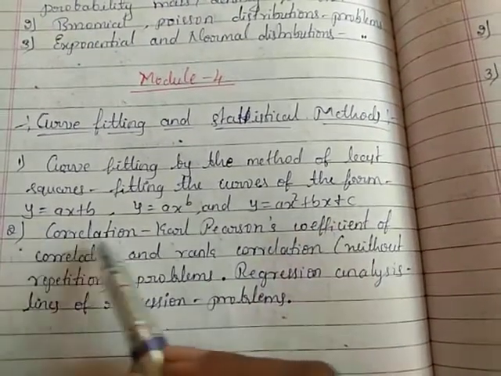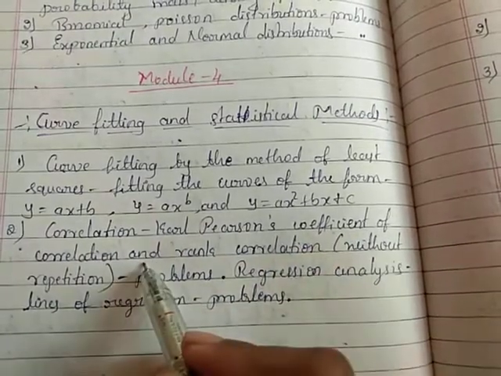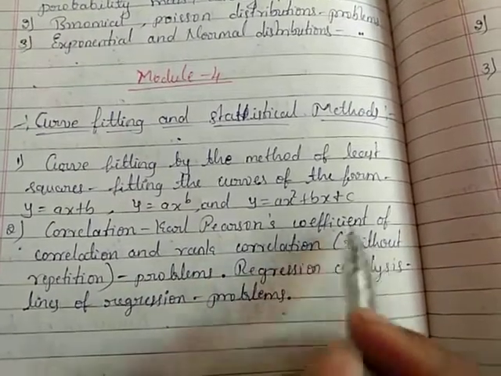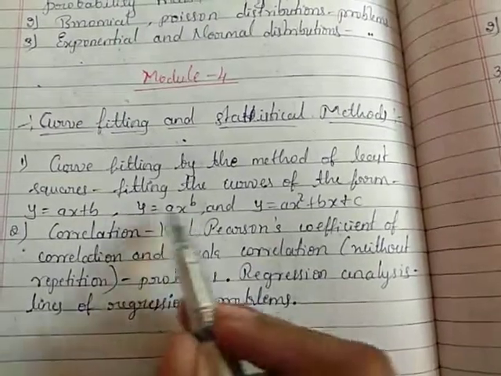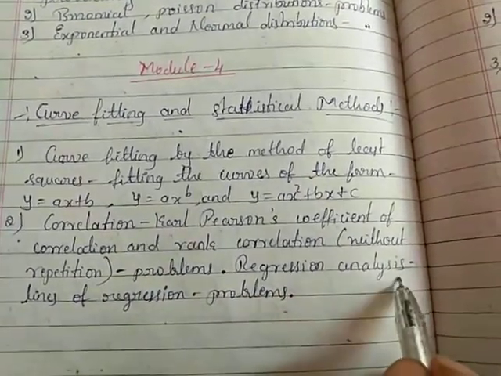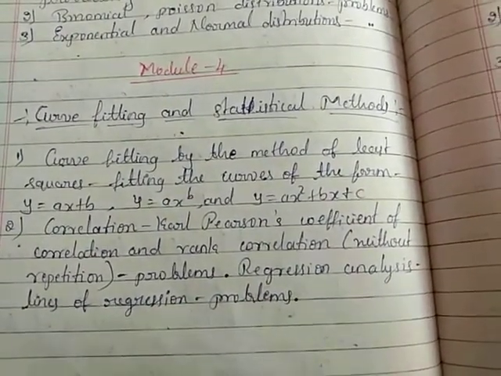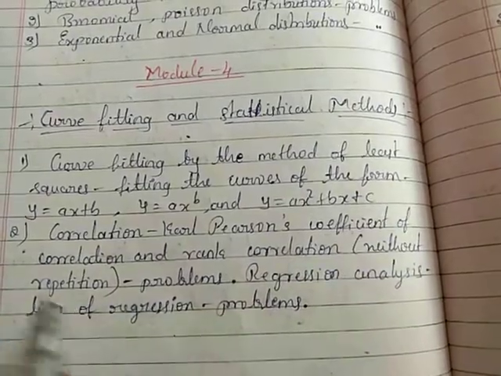And next one is correlation. So correlation, Karl Pearson's coefficient of correlation and rank correlation without repetition, and based on that we have some problems. And next regression analysis and lines of regression, and based on that we have examples to simplify. That is the fourth module. And next one is the fifth one.